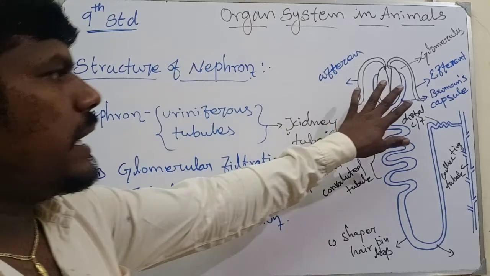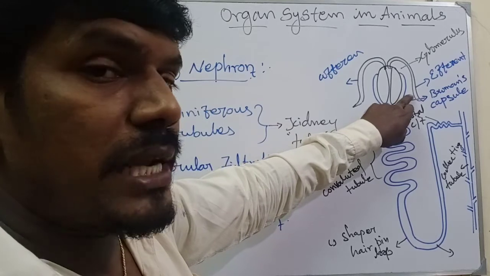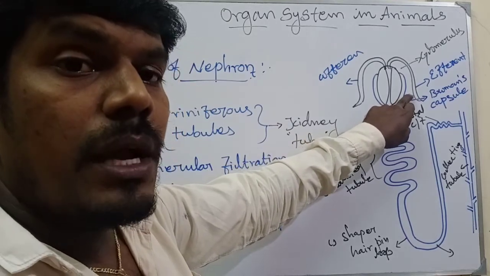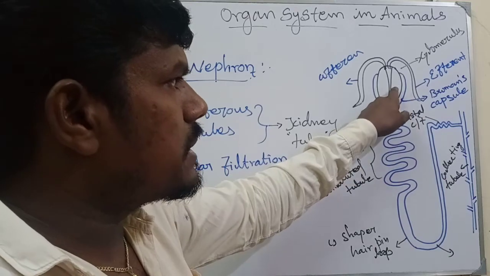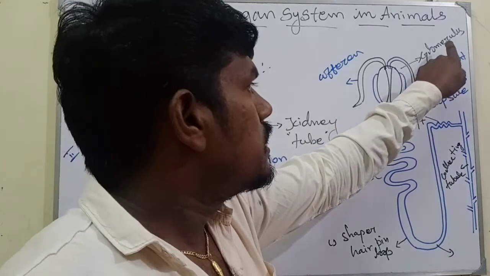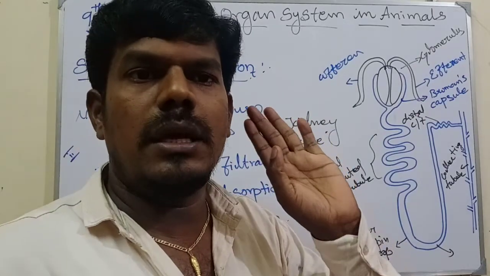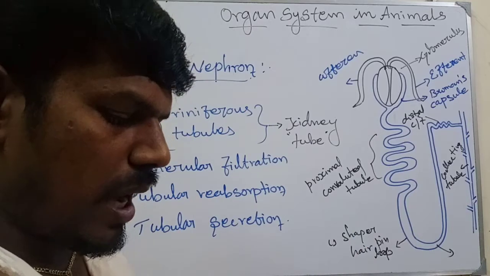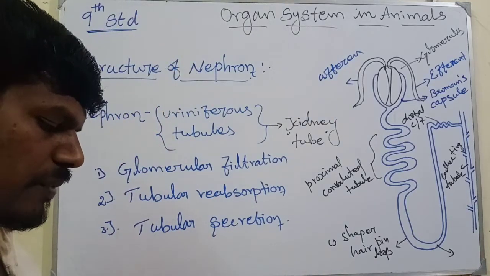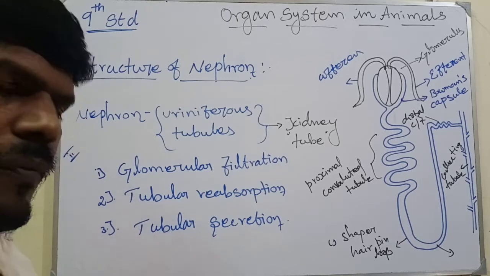The Bowman's capsule is a cup-like or bowl-like structure, and inside this structure the glomerulus is present. The glomerulus is involved in the filtrating function, separating the good things and the bad things.